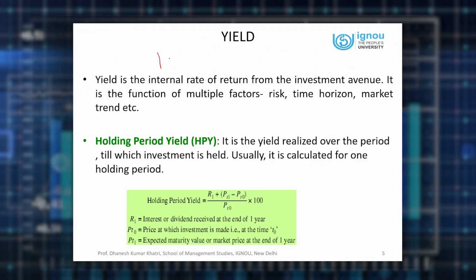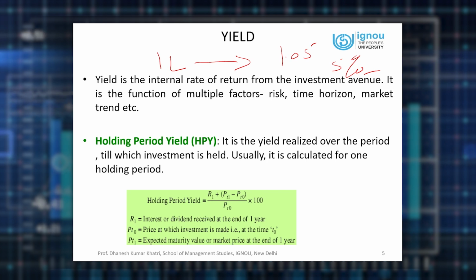Now, when we say yield, it is always returned in percentage terms. If I say you have invested 1 lakh rupees today, after 1 year, it becomes 1 lakh 5,000. That is 1.05 lakhs. So in percentage, you have earned 5% return. So absolute amount we don't count for the yield. We always count yield in terms of percentage. That is the way yield is defined, that how much percentage return you are getting.